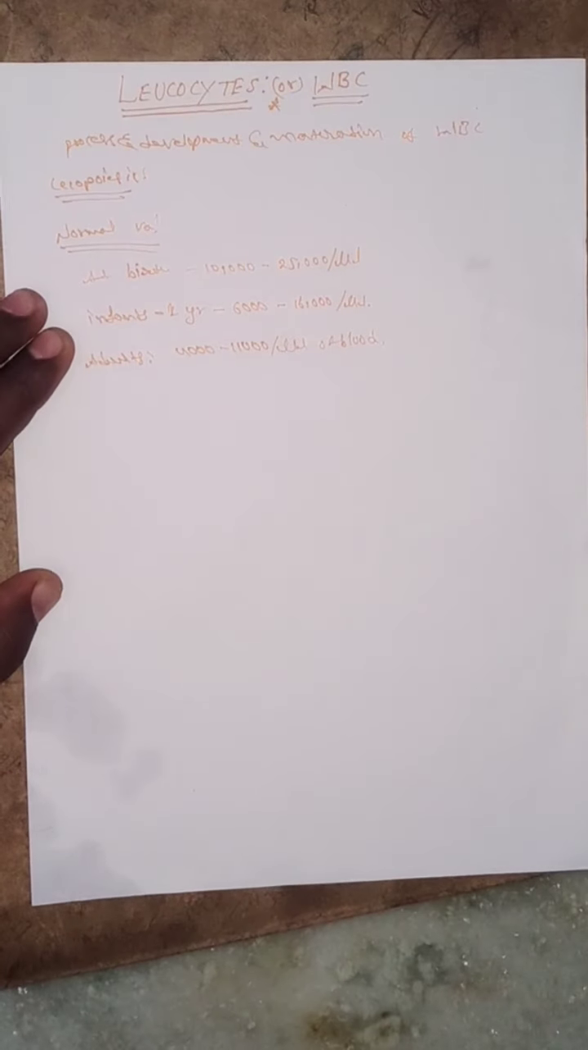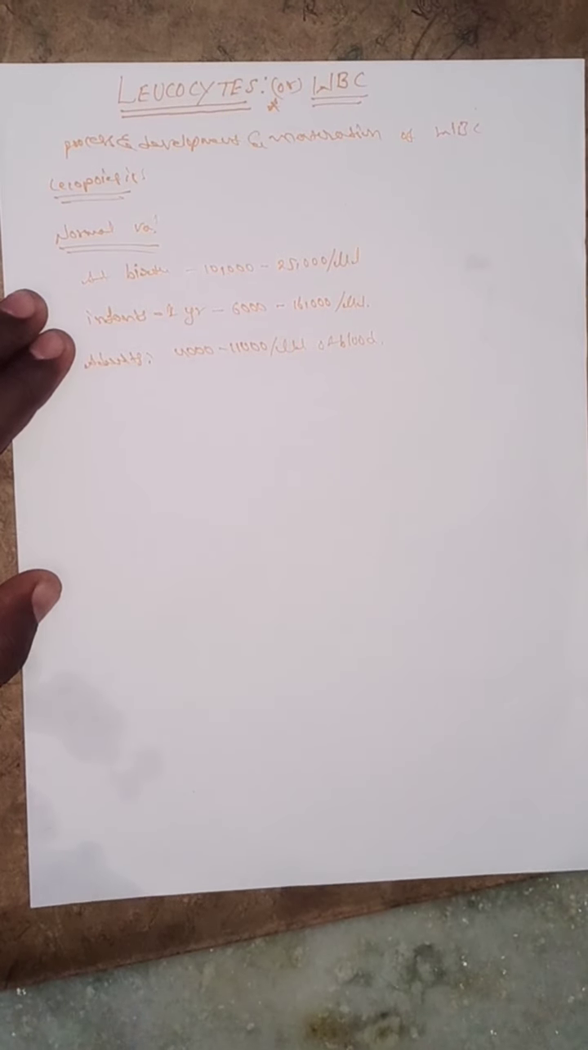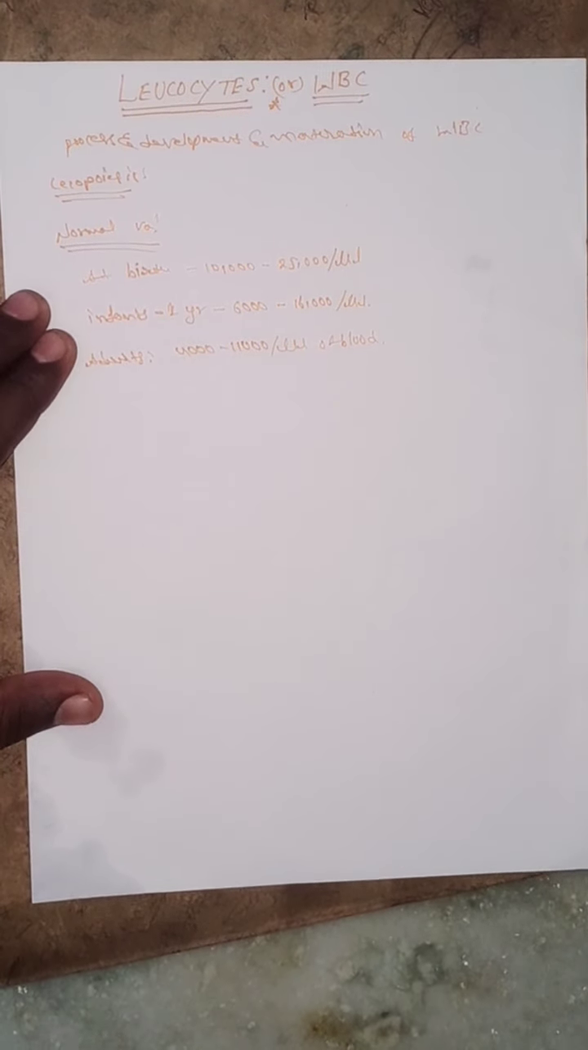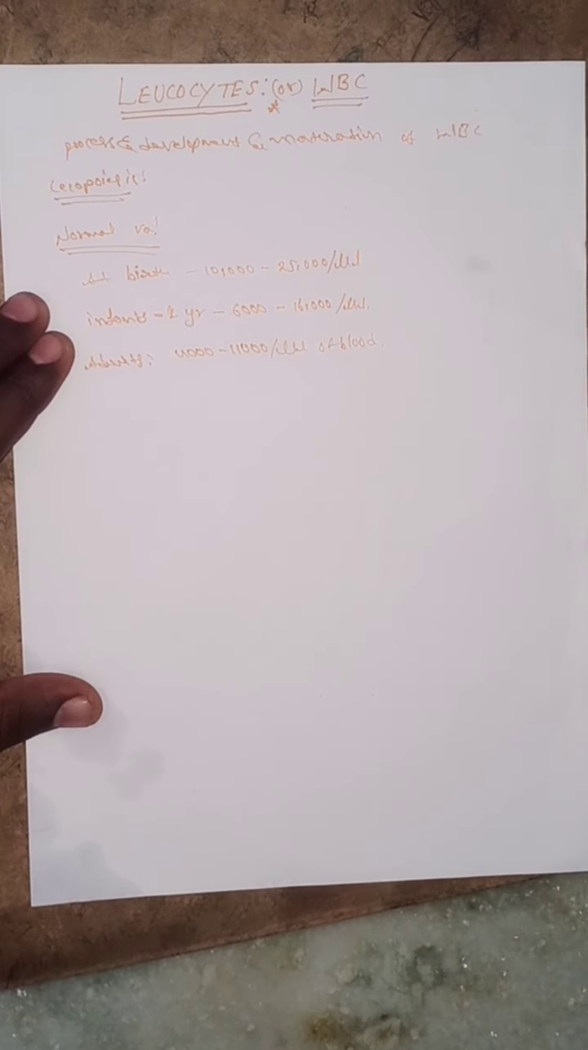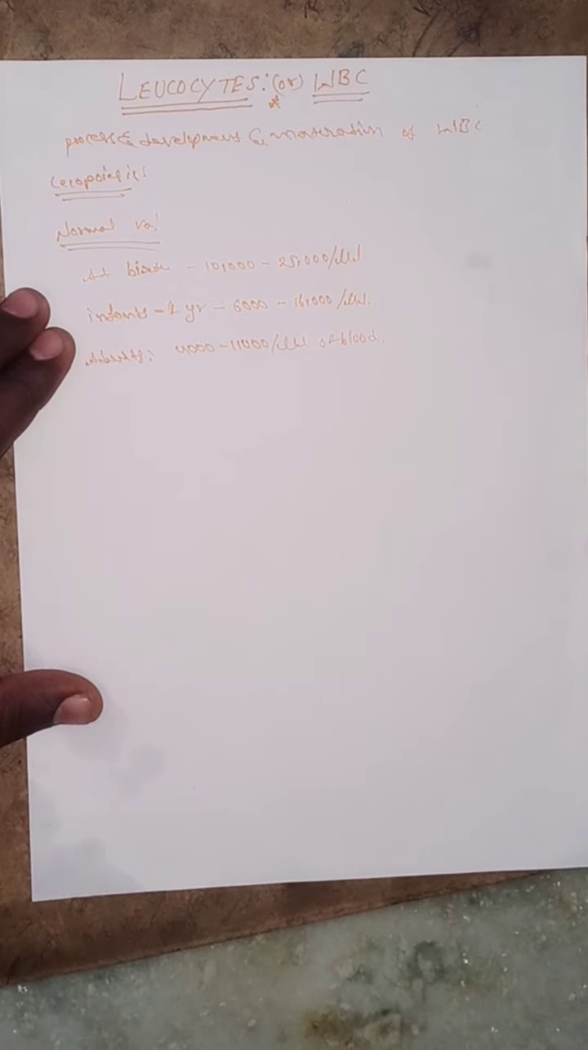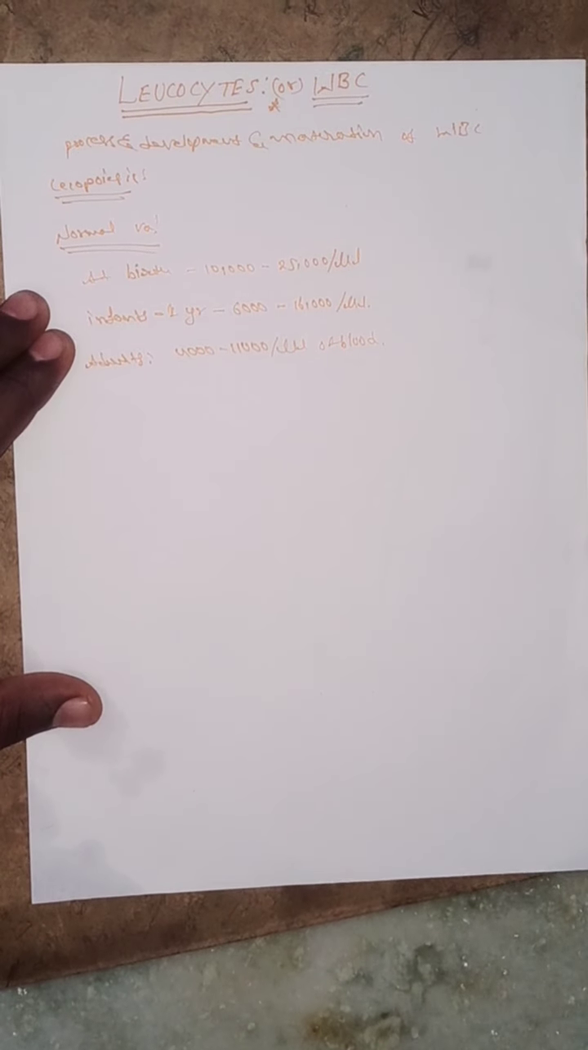So what is the normal range? At birth it is 10,000 to 25,000, in infants up to 1 year it is 6,000 to 16,000, and in adults it is 4,000 to 11,000.